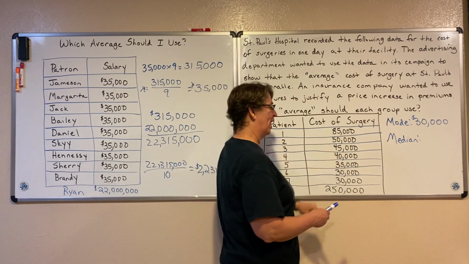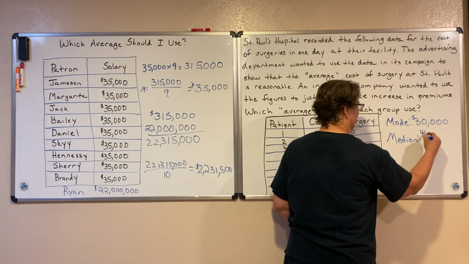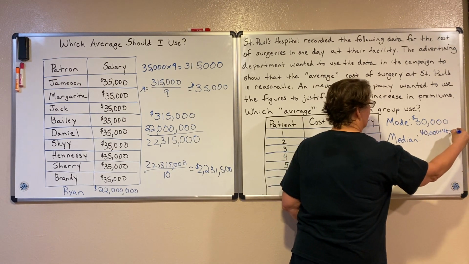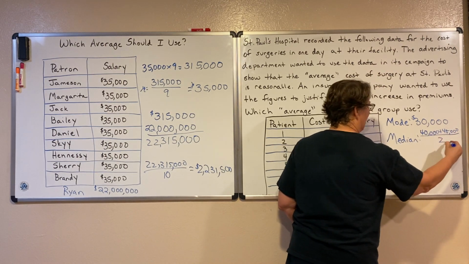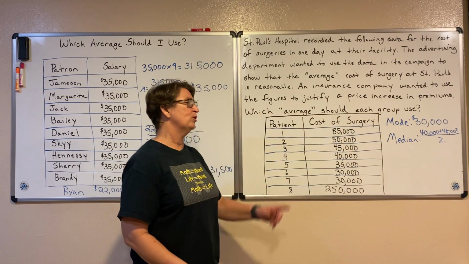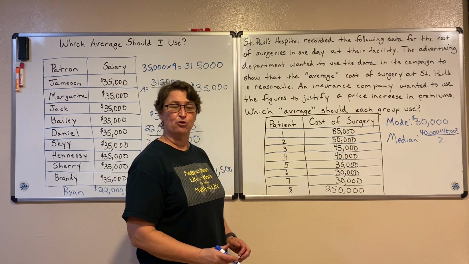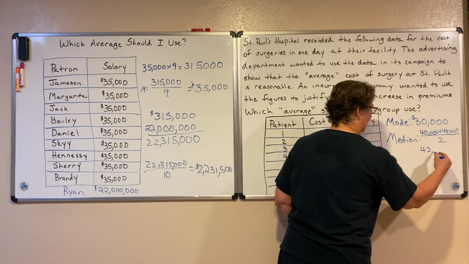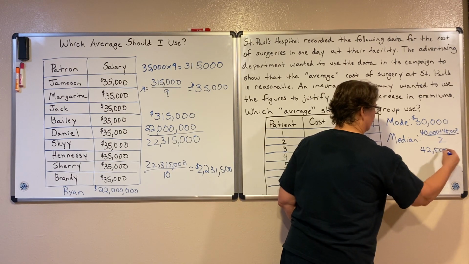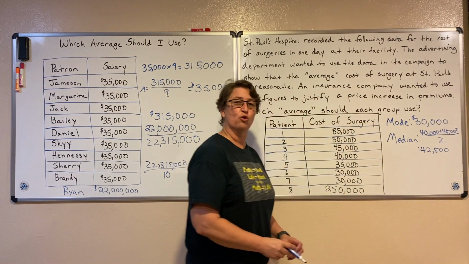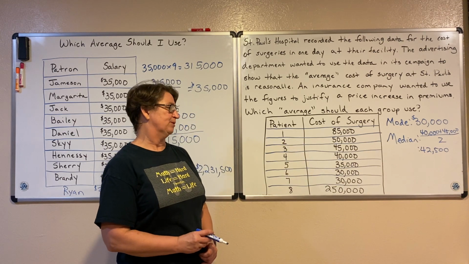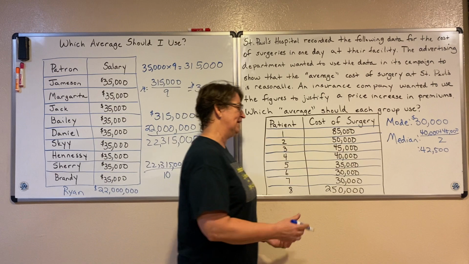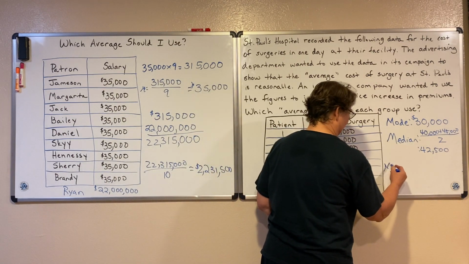So remember, to get right in between, when I have an even number of data points, I take my 2 middle ones, add them together, and divide by 2. When we add that together, we get 85,000. Divide that by 2, and I get 42,500. So my median there is $42,500.